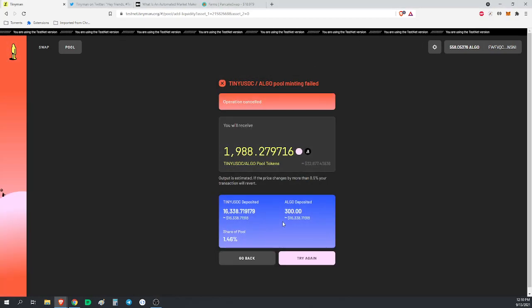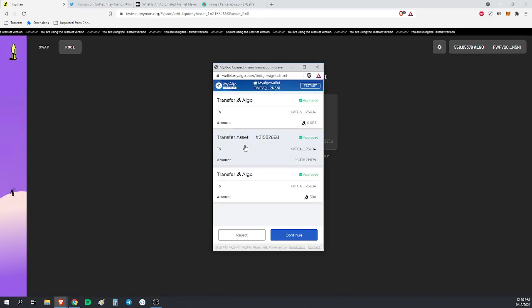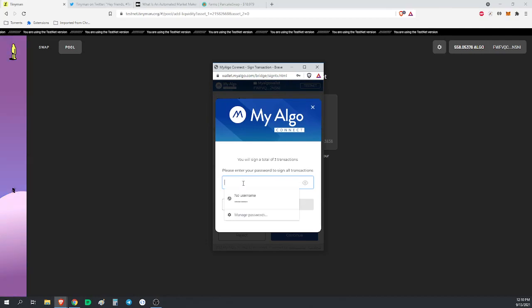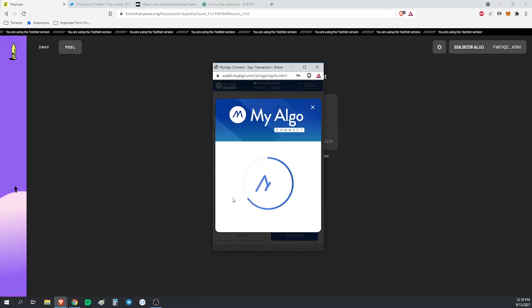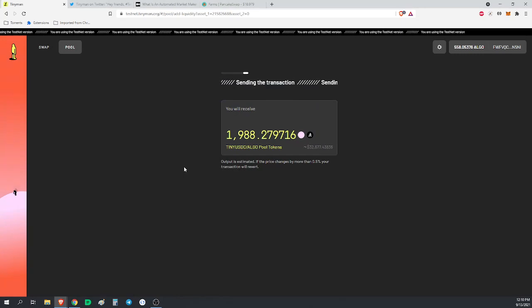There is a deposit fee. You'll see we're not going to have exactly 300 Algorand when we get done here, and that's just because Tinyman needs to get some money, because Tinyman takes nothing out of the actual trade fees. This little bit right here is the only money that Tinyman makes.